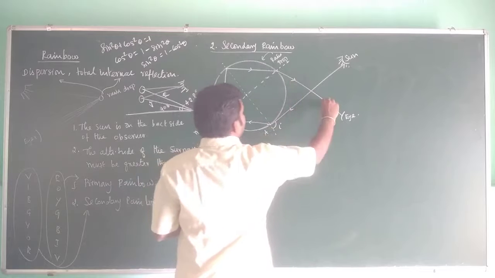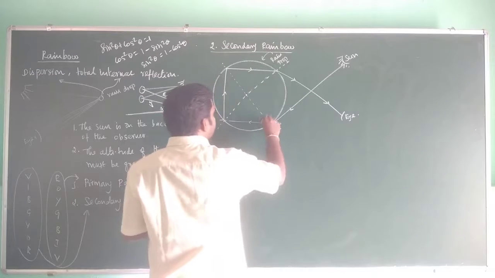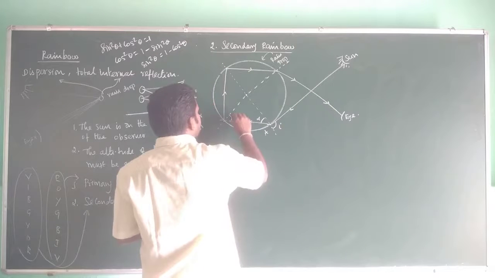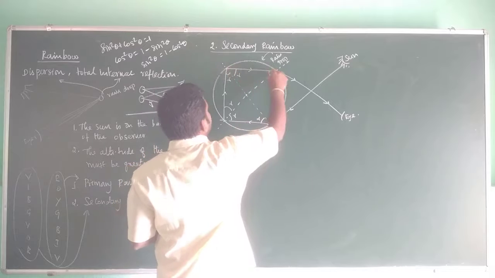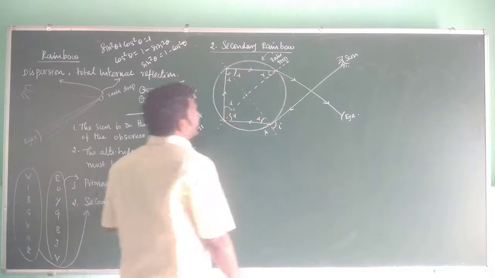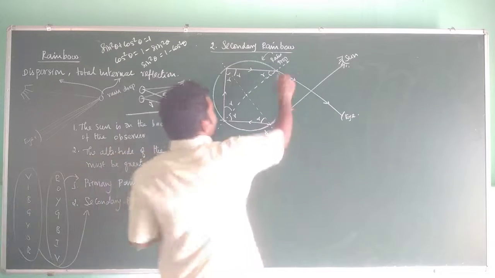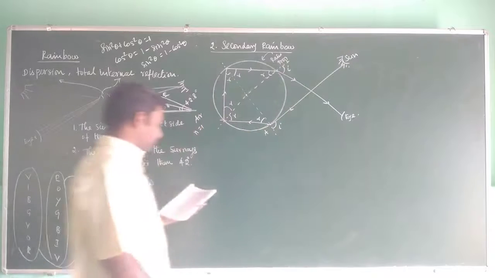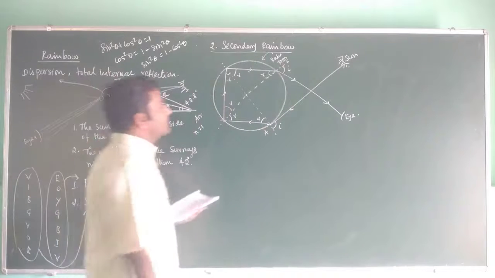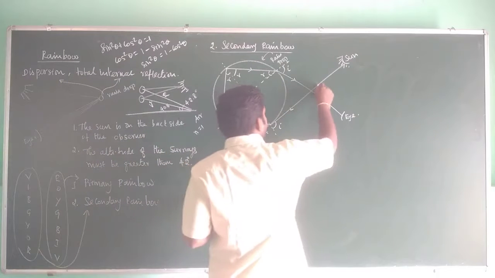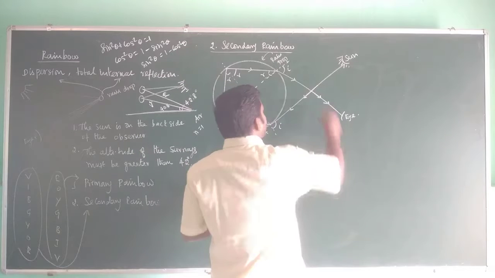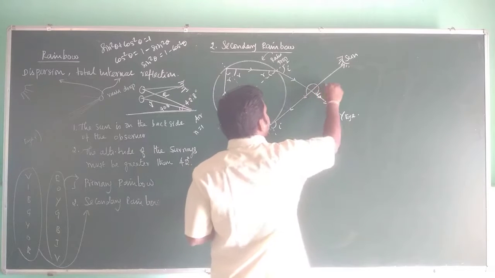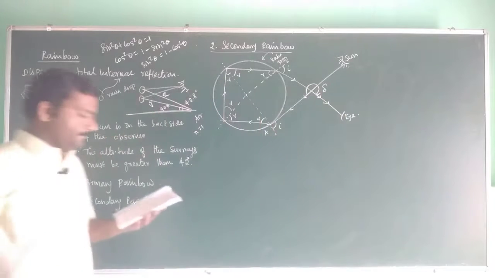This angle is the angle of incidence I. This is angle R. This is also angle R. This is R, this is R. Okay, and again this is I. Now you see, this direction is the incoming light ray and this direction is the refracted ray. So the angle of deviation will be this much. Delta is this much. Okay.